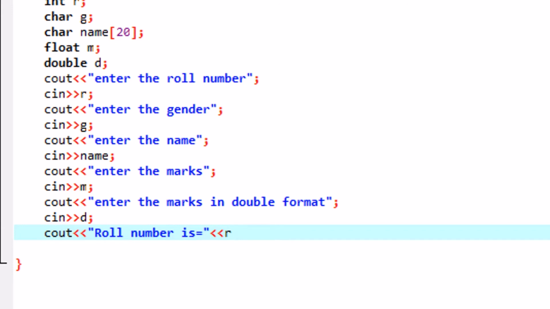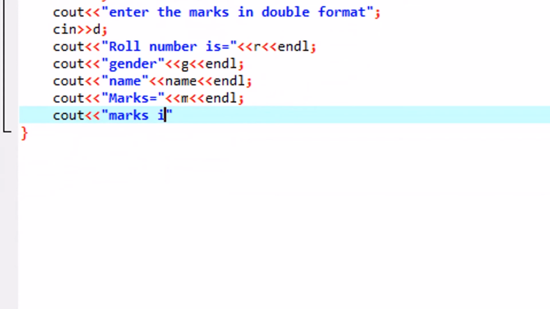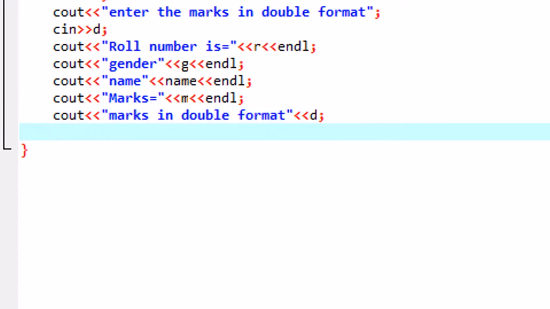Okay, now we have done the procedure for input. Now we will display it with the cout statement. Why have we put the endl statement? As you know, endl is for the new line, so we represent the data like this. So marks in double format and the whole output can be represented like this. Now this is fine. We have practically done all the data types here, and we just see whether all the data types are working or not.